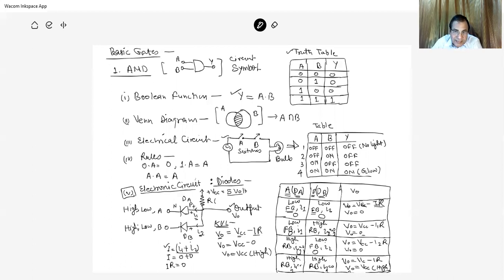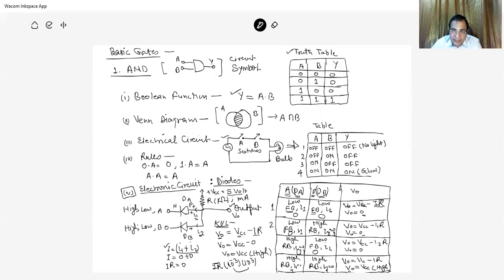Since this resistance is of the order of kilo ohm and current is in milliampere, IR is 10 to the power minus 3 times 10 to the power plus 3. The multiplication of current and resistance gives the potential drop, and VCC minus IR is equal to 0. So the output is 0. So if two inputs are 0, the output is 0. This is the first case.